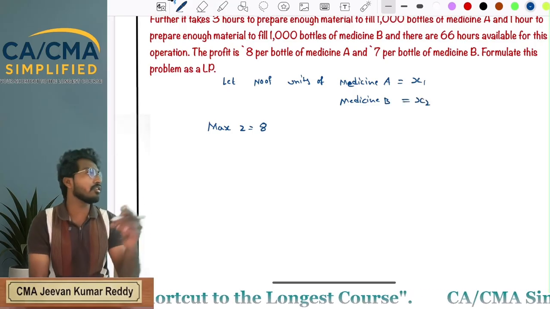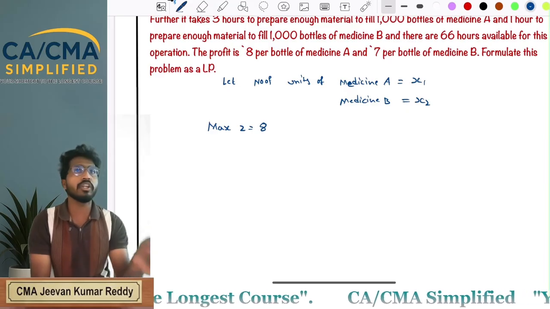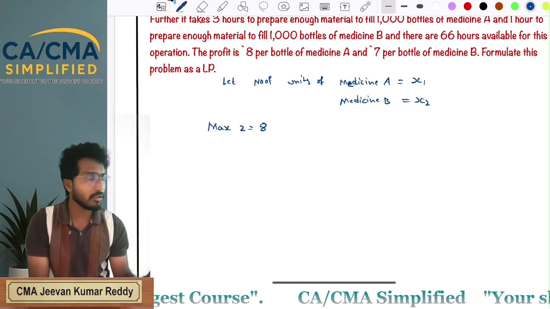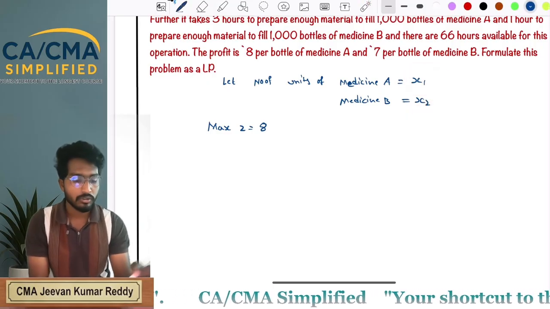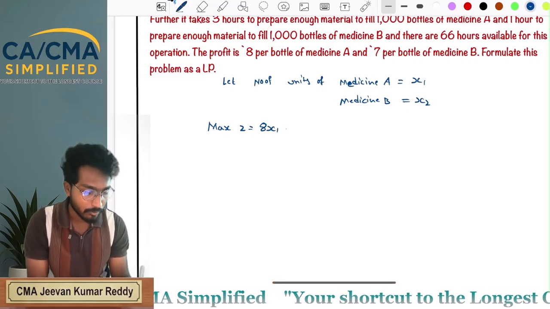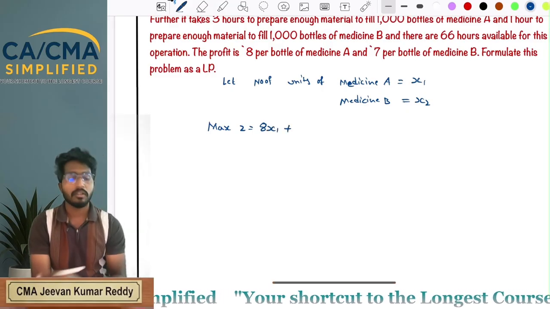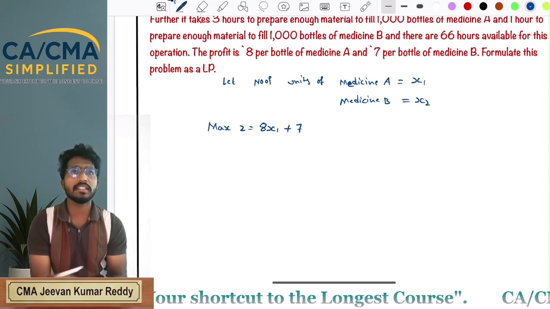We don't know the number of units of medicine A or medicine B; that is what we need to find, so we take them as variables x1 and x2. Now, 8 into the number of units of medicine A, that is x1, plus 7 into the number of units of medicine B, that is x2.